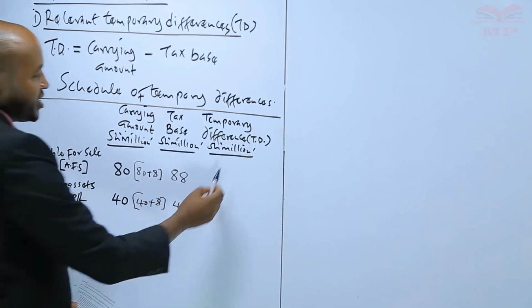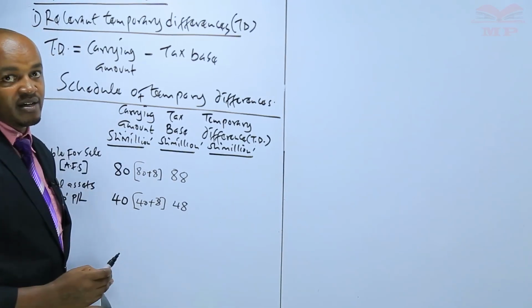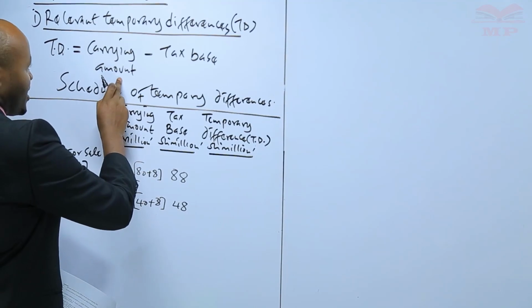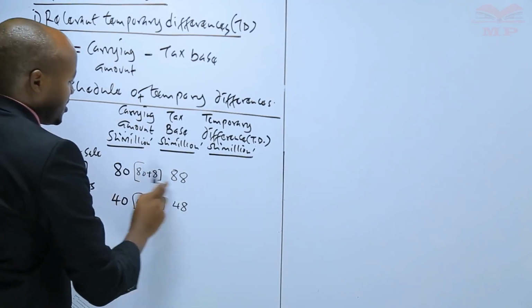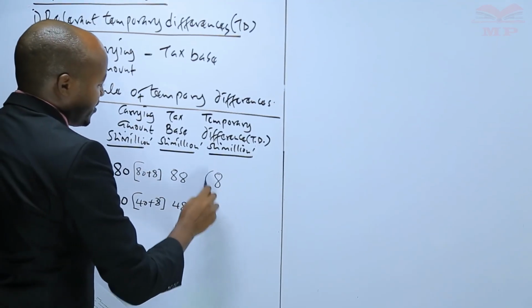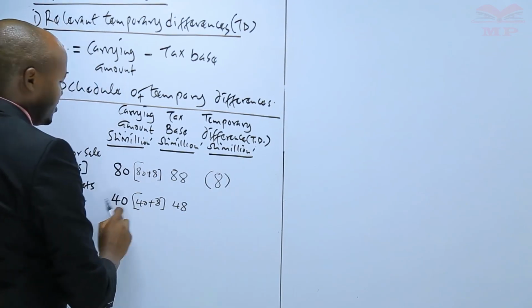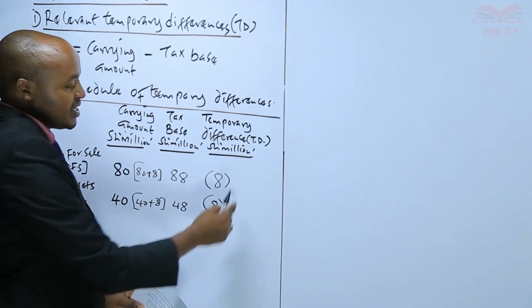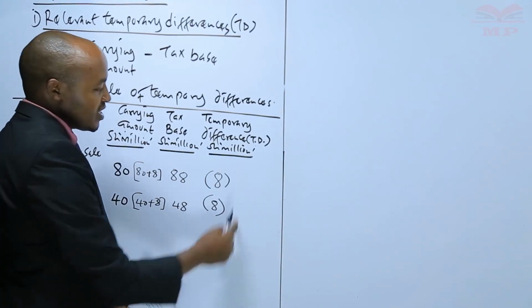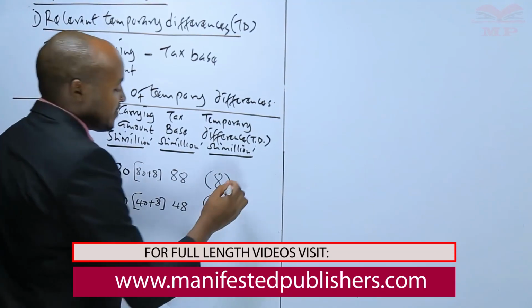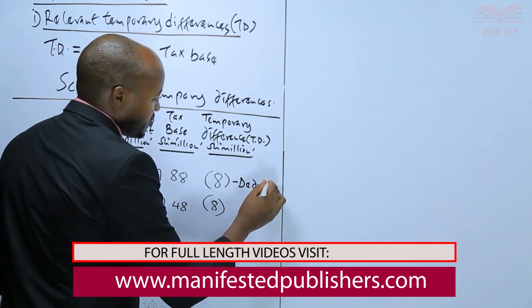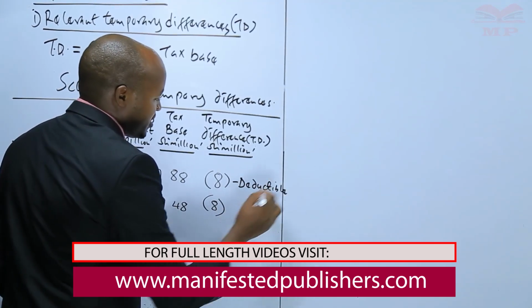So then from there, we get now the temporary difference. We go back here. We have said that temporary difference is basically carrying amount minus tax base. So we take this minus that, which will give us -8. This minus this, which will give us -8. And if we get a negative figure here, or if we get a negative temporary difference, this is always known as deductible temporary difference.